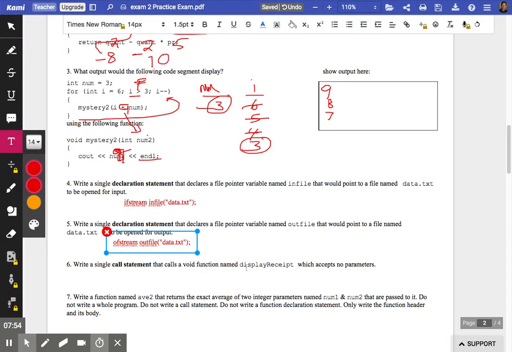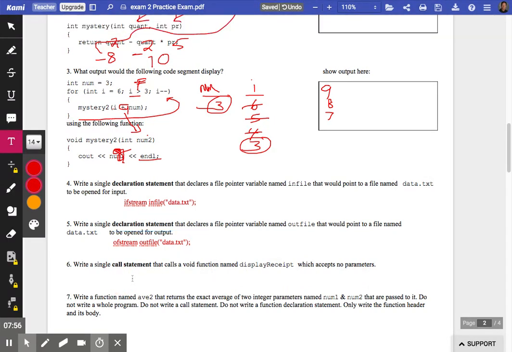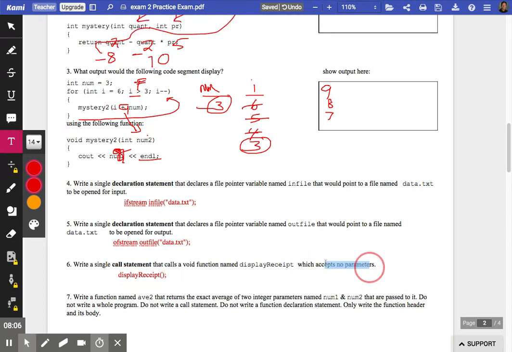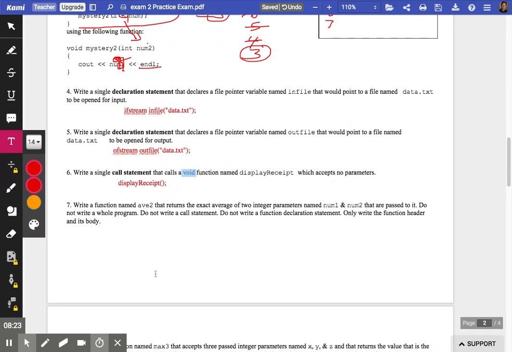A call statement that calls a function display receive. Just the name of the function, spelled correctly with a required set of parentheses, and of course a semicolon. Because it has no parameters, there are no words inside the parentheses there. Because it's void, you would not have a cout statement or anything like that ahead. It would just be kind of like display menu that you might have used in a previous programming assignment.